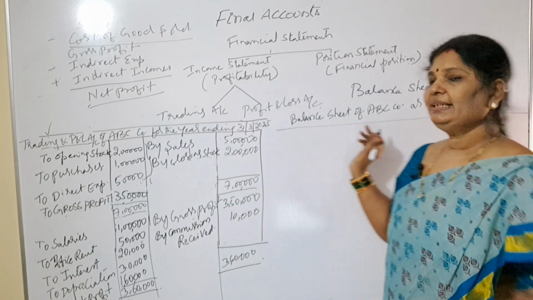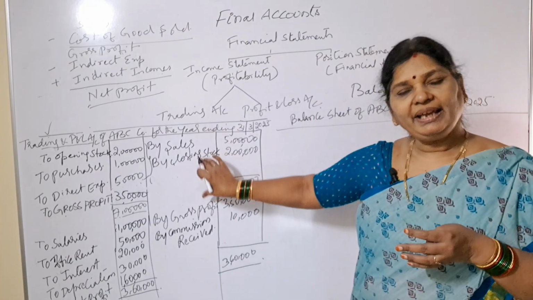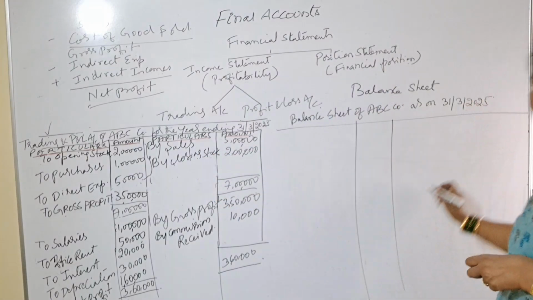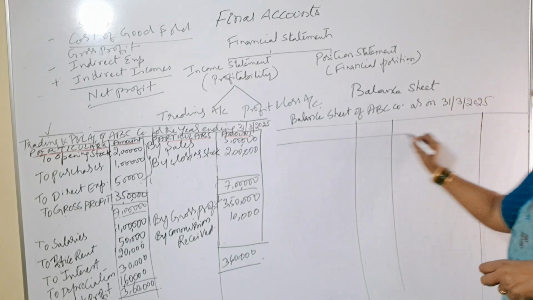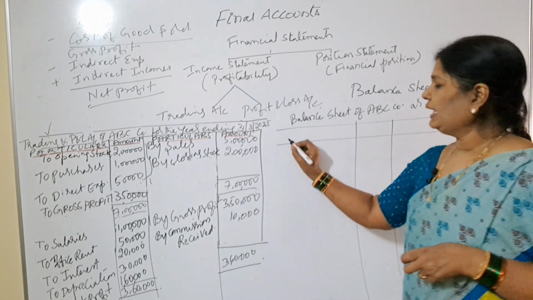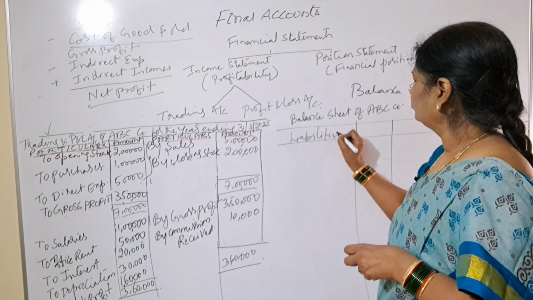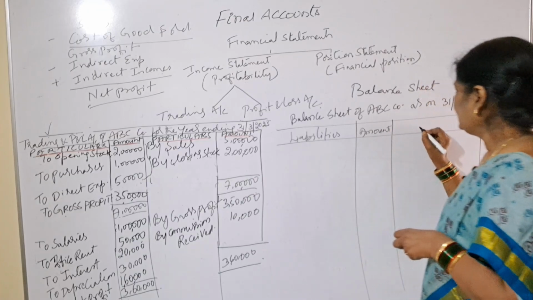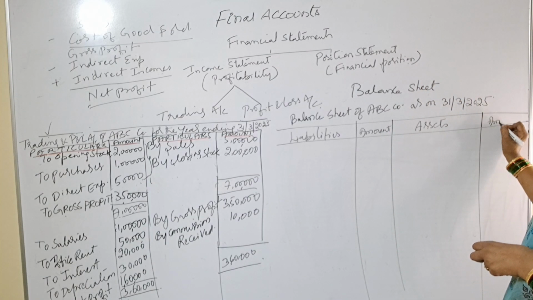Now we should understand the difference between the trading account, P&L account and balance sheet. This is called an account, but this is called a statement. In the balance sheet, we'll draw 4 columns: liabilities, amount, assets, amount.